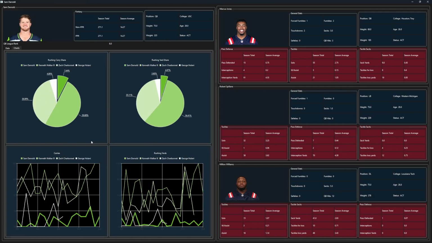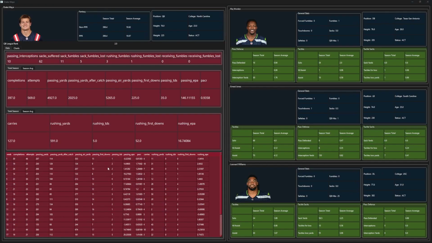Looking at his rushing share to see how much he impacts the rushing game, you have Darnold at 7.4% of the rushing carry share, and about 4.9% of the rushing yard share, meaning he has not a large impact on the rushing game. And on the other side of the ball, you have Drake May as your quarterback.